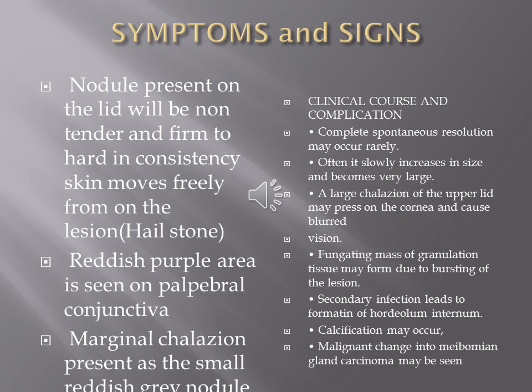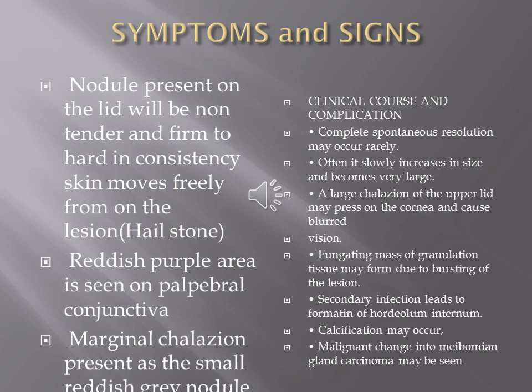These individuals may present with blurred vision when the lid is drooping against the cornea and the visual axis, and also when it's compressing on the cornea, causing astigmatic error. We can find these lesions are causing astigmatic error, and the vision is distorted or blurred.